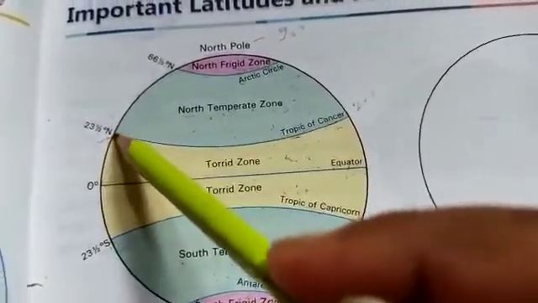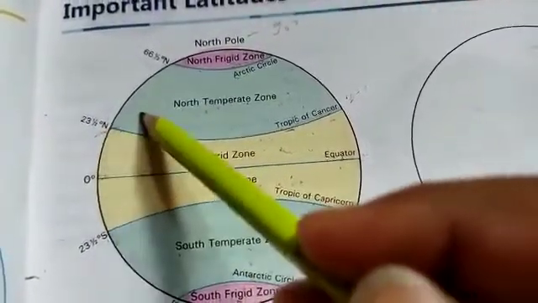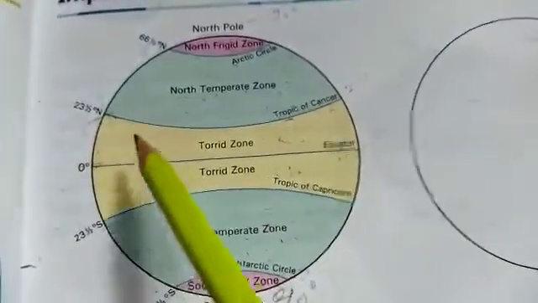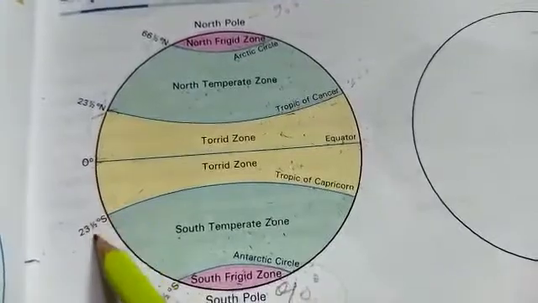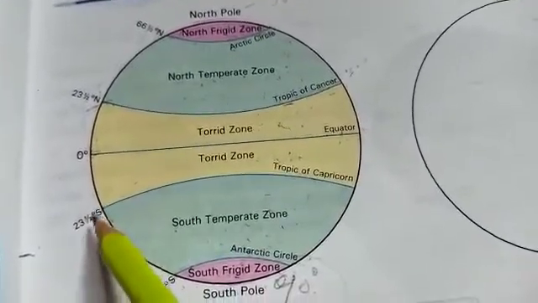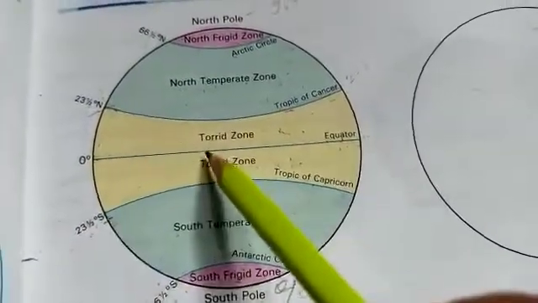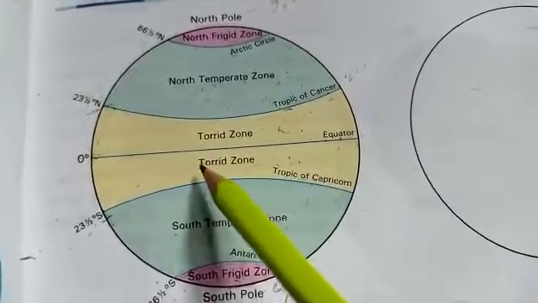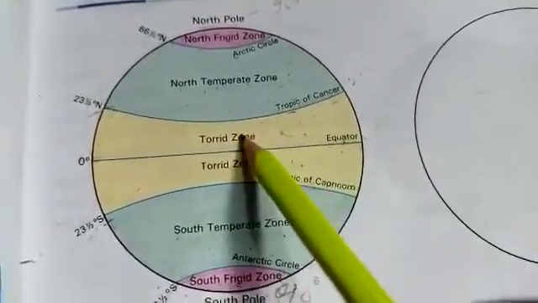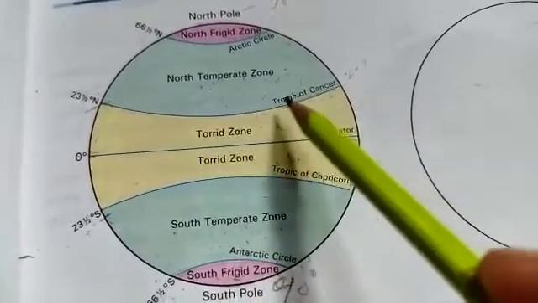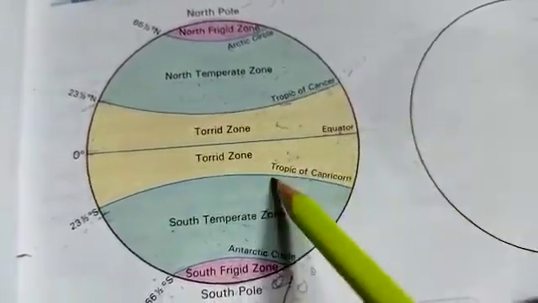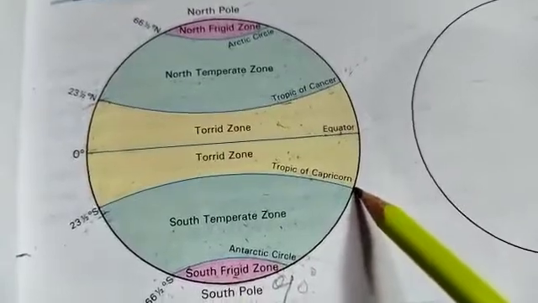We will point it out with N for north. And the same degree, 0 degree to 23 and a half degree S, means south, is also our torrid zone. It means the torrid zone lies between Tropic of Cancer and Tropic of Capricorn.